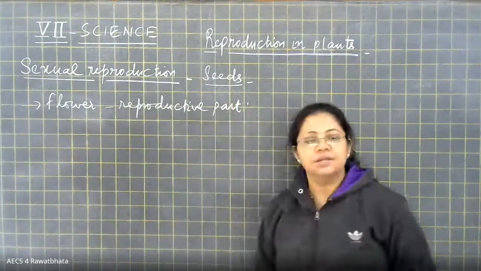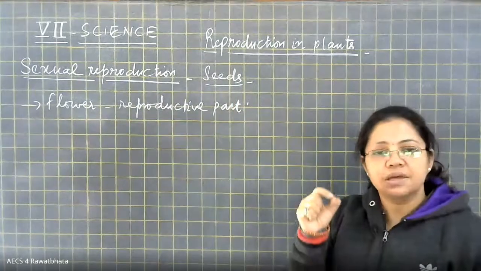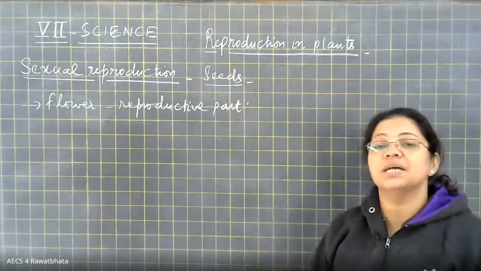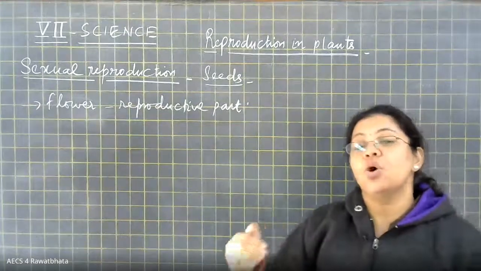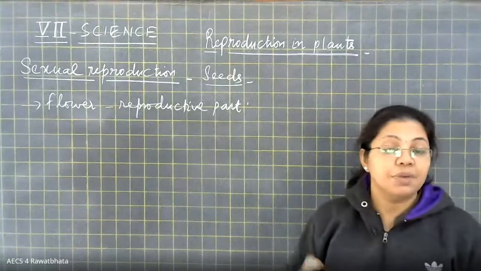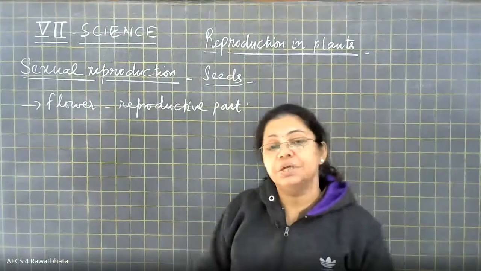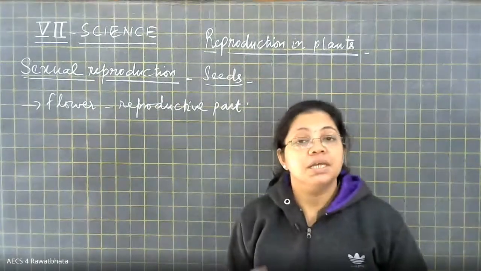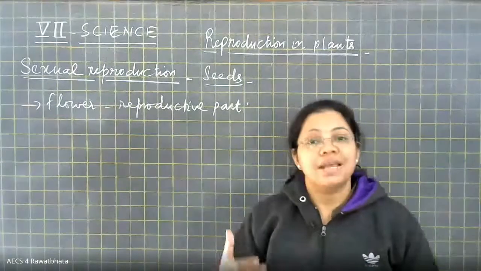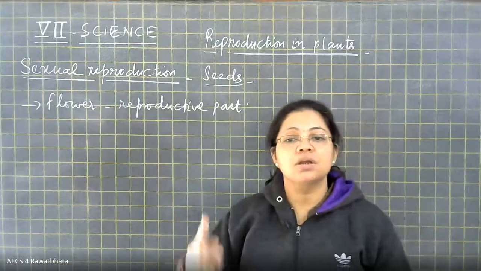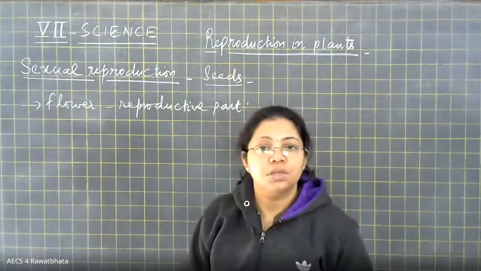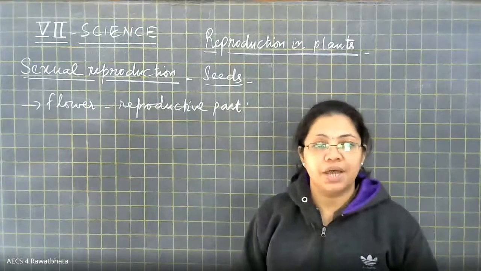In sixth standard, we discussed that the flower is the reproductive part of a plant, or I should call it the site of sexual reproduction in plants. In fact, many authors write in their books that the flower is a modified part of a plant so that sexual reproduction can occur for the production of seeds, right?